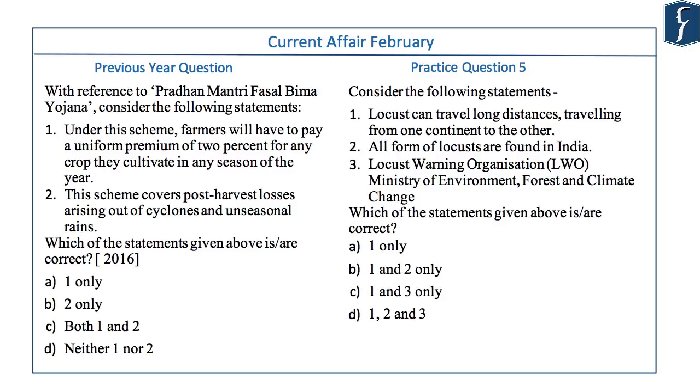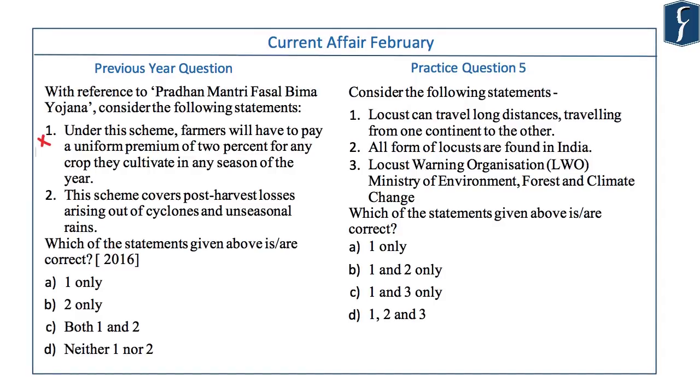It sounds a little bit far-fetched because so much uniformity should not be there, and in fact this is a wrong statement because farmers' premium has been kept at a maximum of 2% for food grains and oilseeds and up to 5% for horticulture and cotton crops. Statement 2 is this scheme covers post harvest losses arising out of cyclone and unseasonal rains. This is an absolutely correct statement and this was one of the important aspects of Pradhan Mantri Fasal Bima Yojana. Answer would be option B.